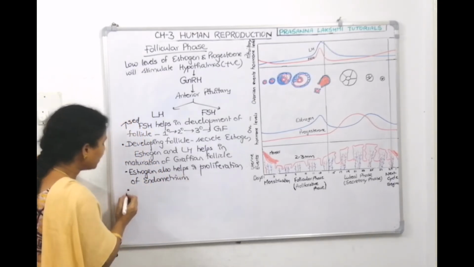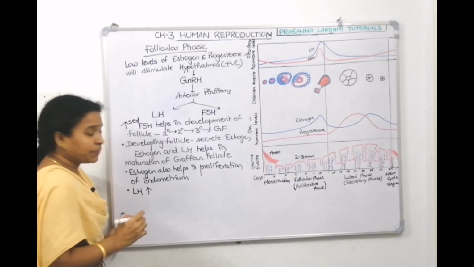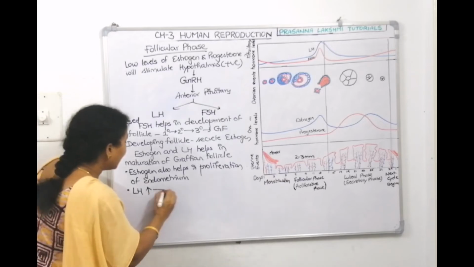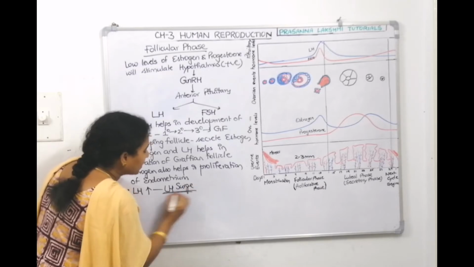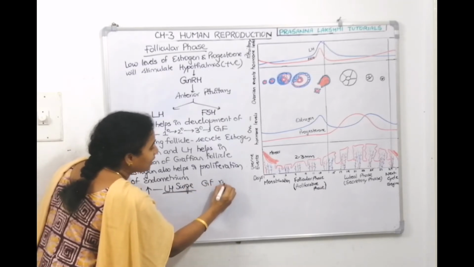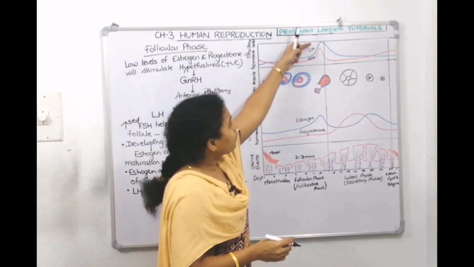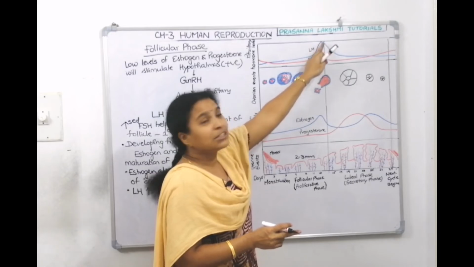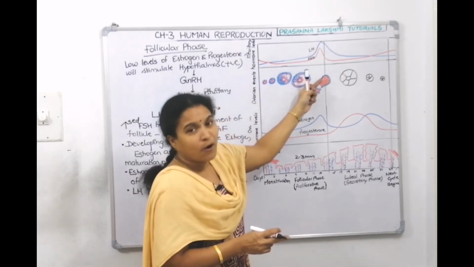Now, what happens in the follicular phase means high levels of LH. When the LH levels increase to the peak, that is called the LH surge. Under the LH surge, the Graafian follicle will rupture. You have seen here high levels of LH. FSH is also more. LH is at the peak, but high levels of LH will rupture the follicle.